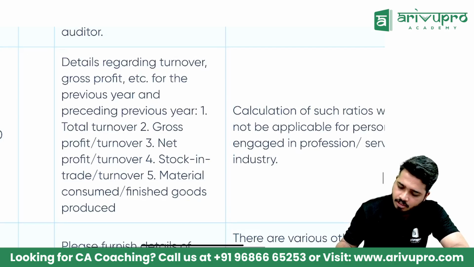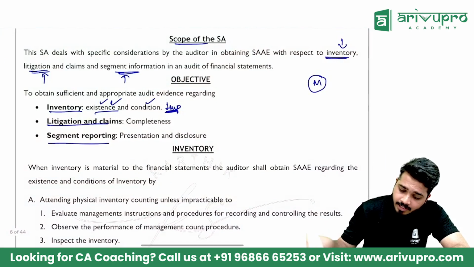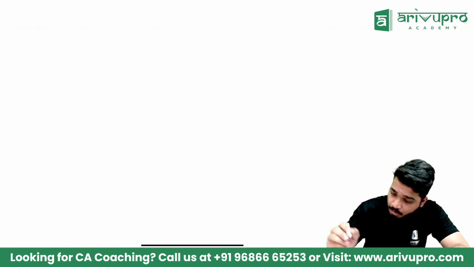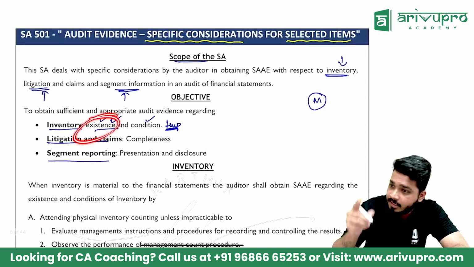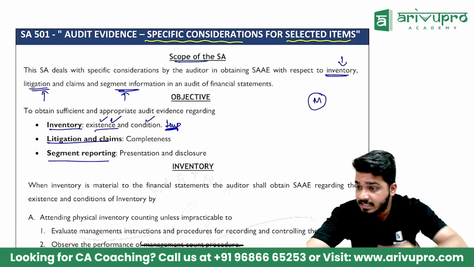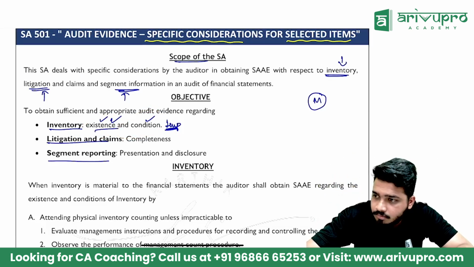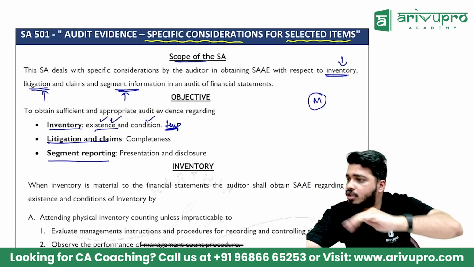Now for these things, I want to know what is the existence of the inventory. Do you actually have so much inventory? Clear? Do you actually have so much inventory in existence, and what is the condition of it? Is it considered as inventory or not? Understood the scope and logic of this?